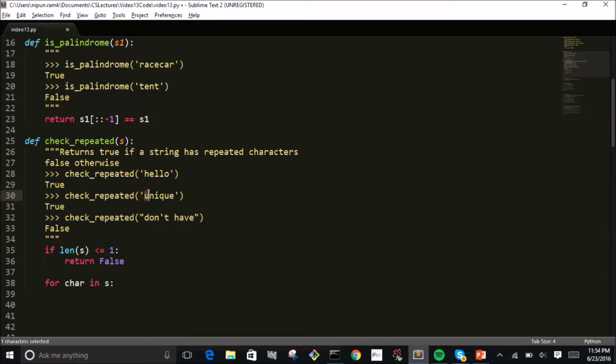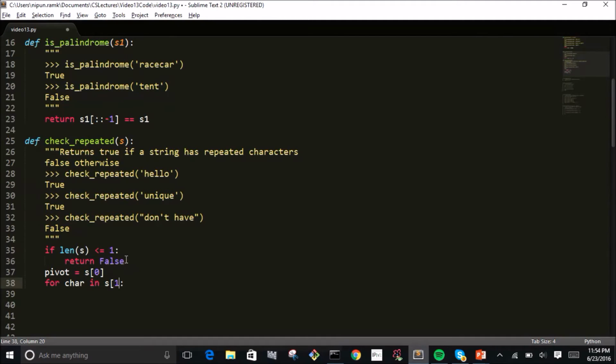So this is the basic idea we're going to have. We're going to pick out the first one each time. The first one initially is going to be U, and I'm going to check, hey, is there any other U here? And there is, so I know this is true. And in the case of hello, when I get to my pivot, which is L, I'm going to find that there's another L. So basically, the point here is we're going to define a pivot, and the pivot is going to be the first letter in the string initially.